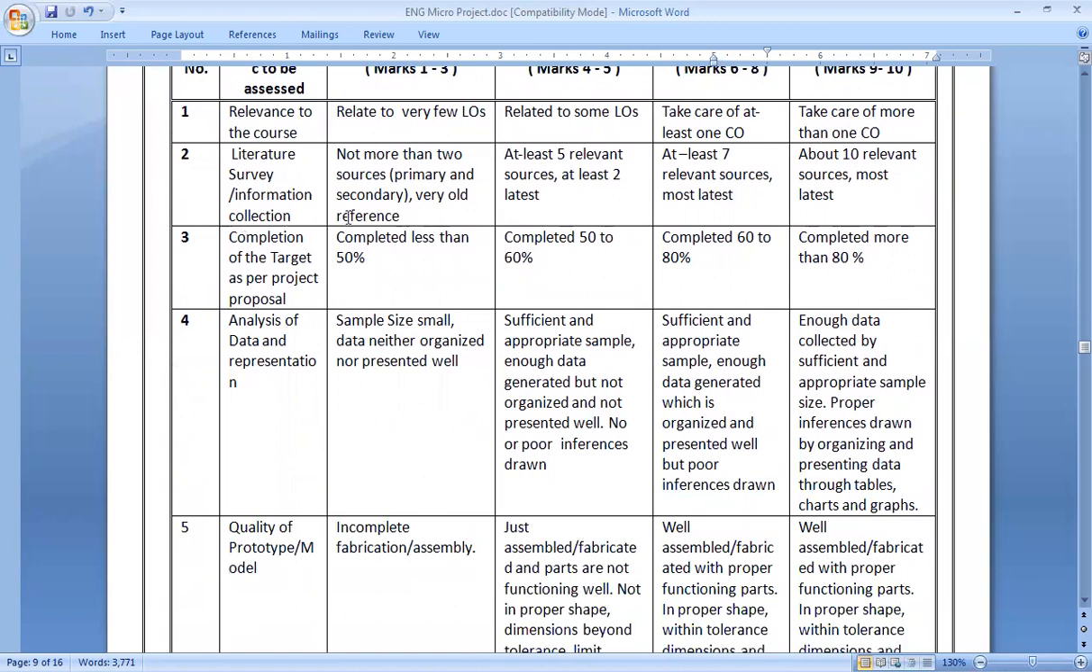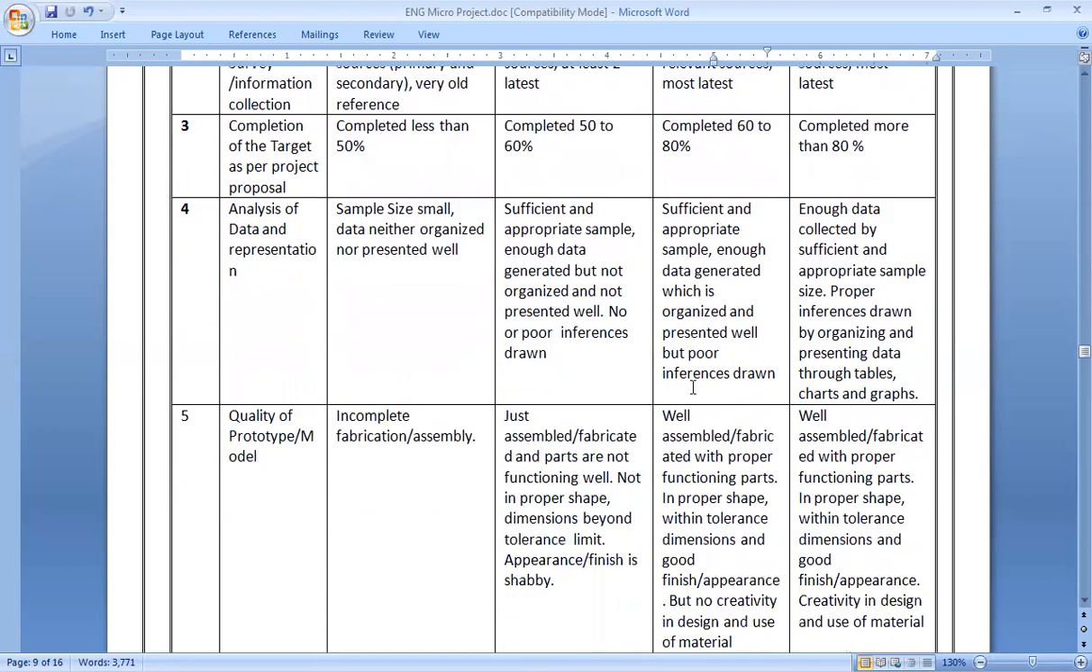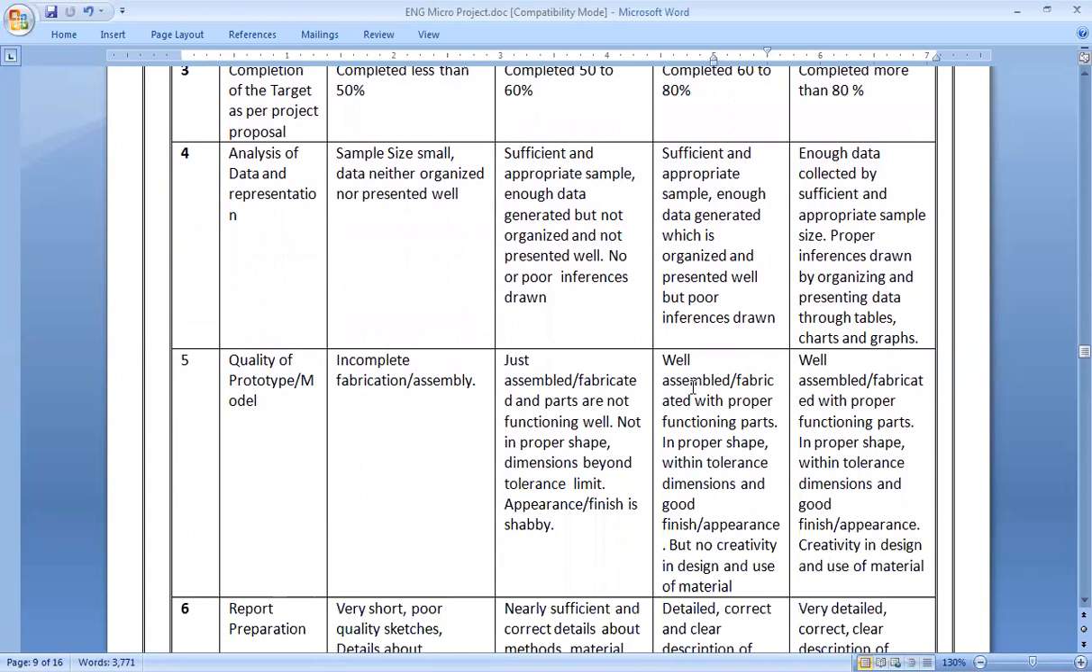Literature survey, how much information you have collected. Literature survey means nothing but information collected. So about 10 relevant sources, and if you have used the most latest resources, then marks will be given accordingly. Completion of your target as per the project proposal. Actually 80% work must be done at the time of submission, but I expect 100%.